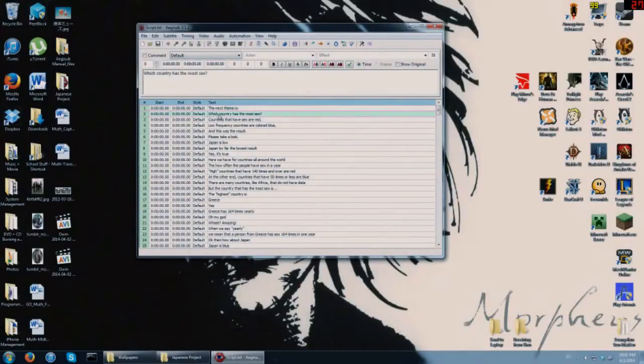Pulls it in. Each different line is a different subtitle. Right here, check it out. There's no times. That's what we're going to do now.